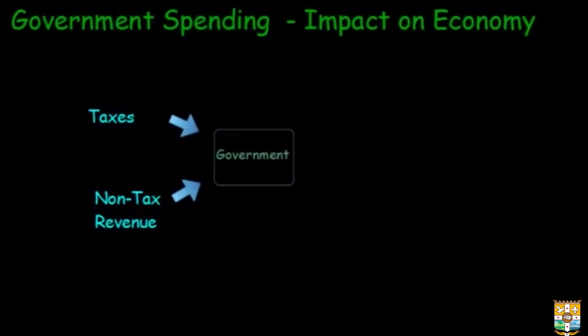Let us understand the role of government spending and its impact on an economy. To understand the role of government spending and its impact on an economy, we have to first understand from where does the government earn its money and how does the government spend its money. There are two main sources for the government to earn its money. The first and the biggest source are taxes.